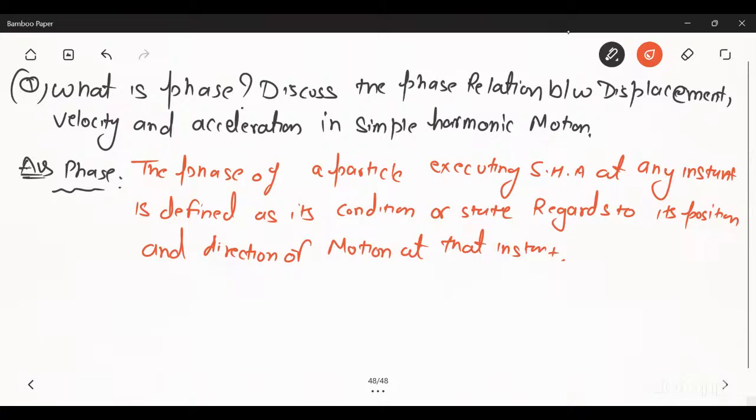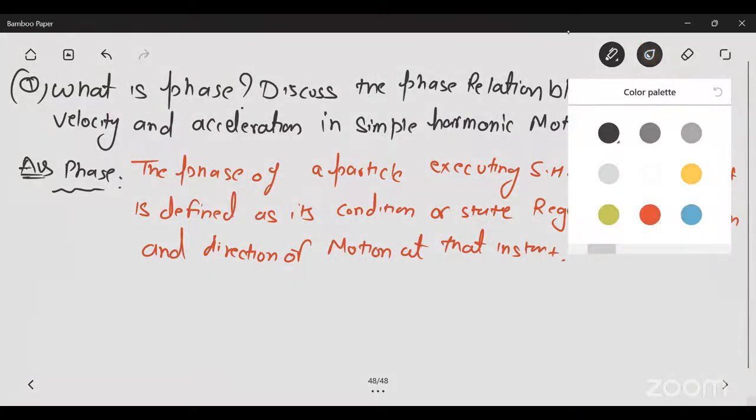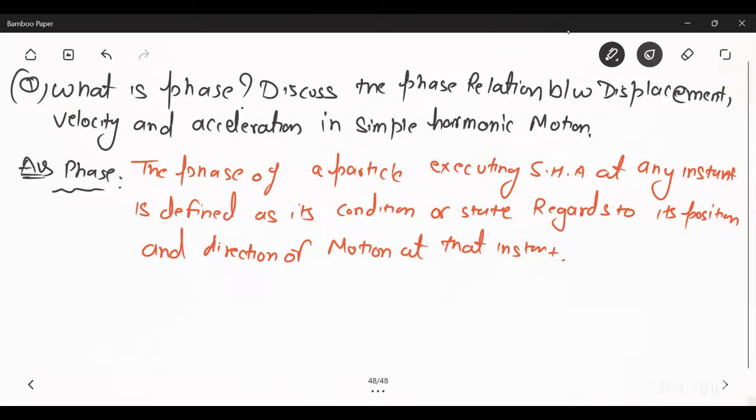Okay. Phase is simply an angle; the angle is defined as the phase.